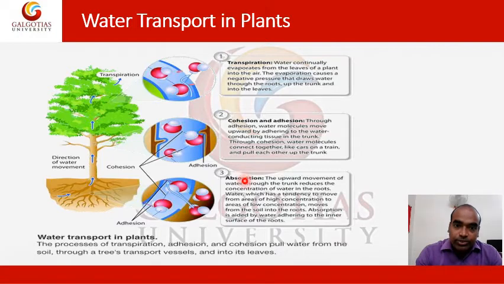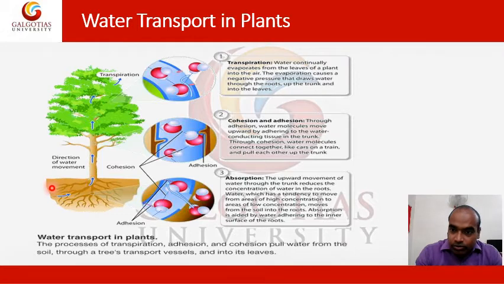And then absorption: here you can see the root at the surface. The upward movement of water through the trunk reduces the concentration of water in the root. Here, the concentration of water is reduced. These are the roots, and this is soil.